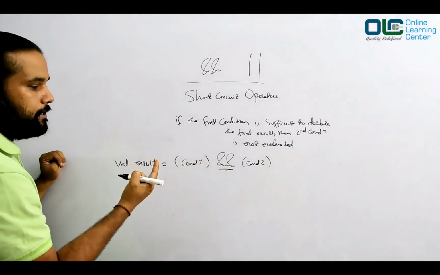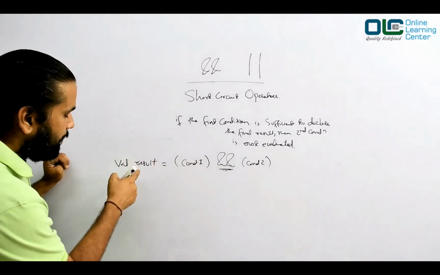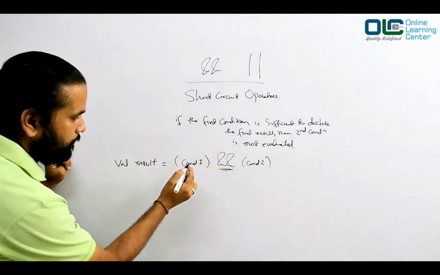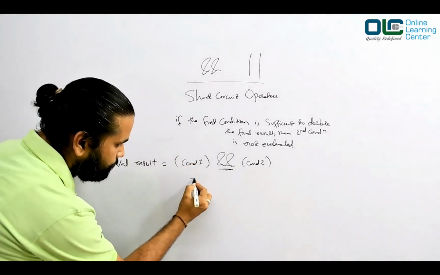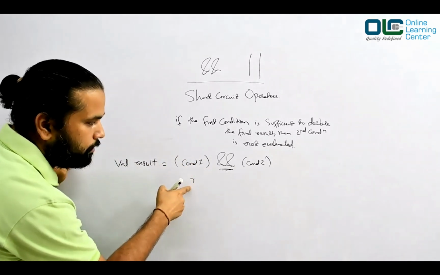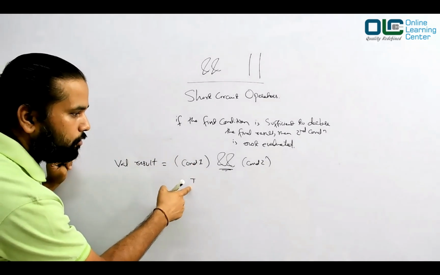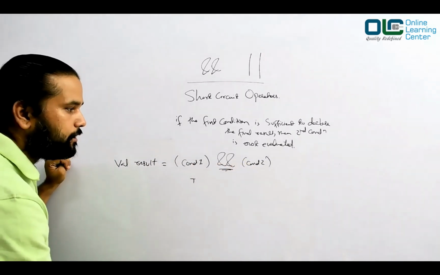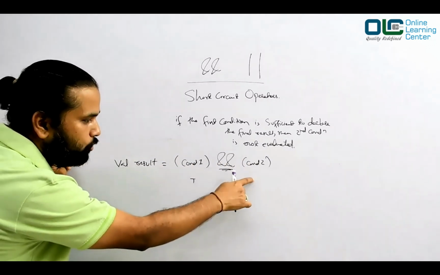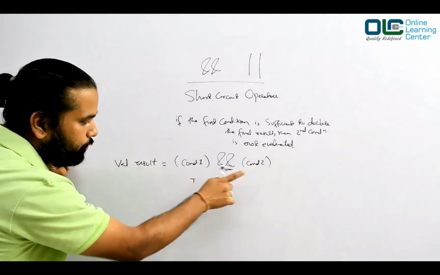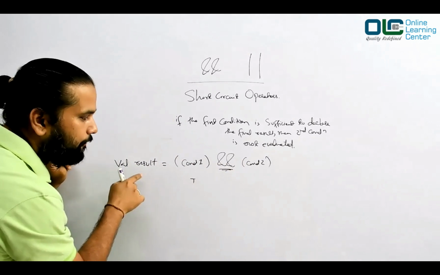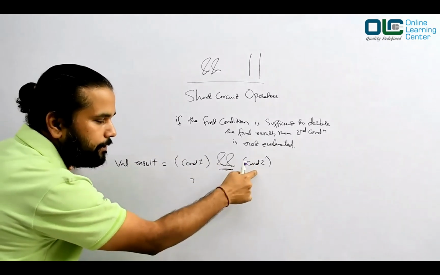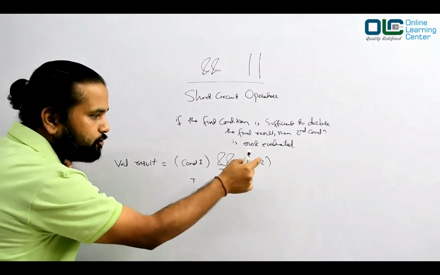And in an AND condition, when can this result be true, guys? Let's say if the condition 1 is true, then do you need to evaluate this condition 2 as well to get the final result? Yes, right? Because unless you know what this is, you cannot really say the final output would be true. What if you get false there, right? It has to be true.